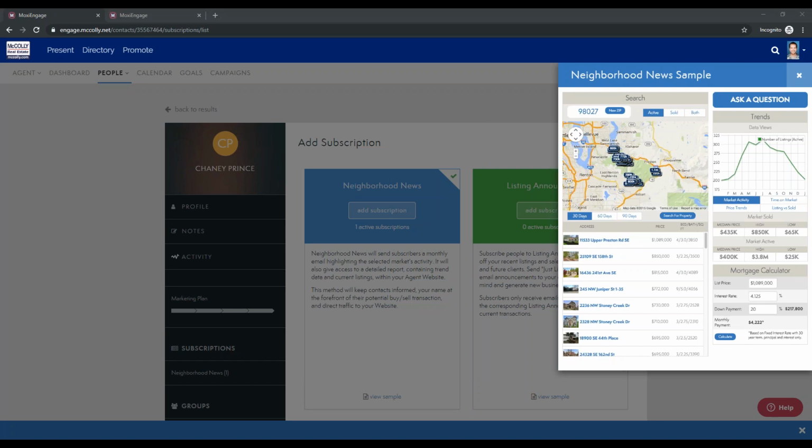That's a great point. Thank you, Cristin. I appreciate that. Yeah, and everything in the neighborhood news is interactive as well. So if they click on any of these links, they'll get those pictures, they'll get all the great information, and then, like she said, it will be directed to your website. So that is great as well.